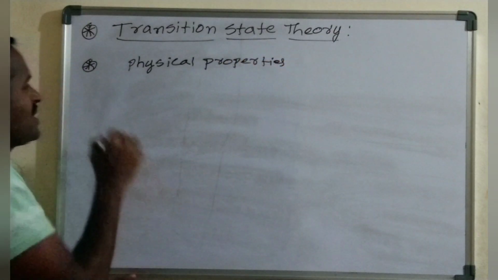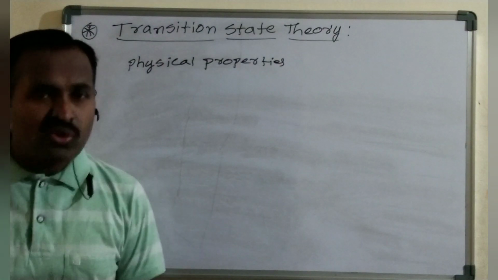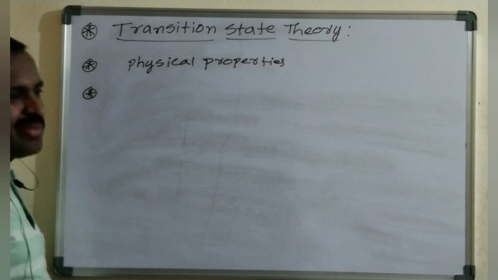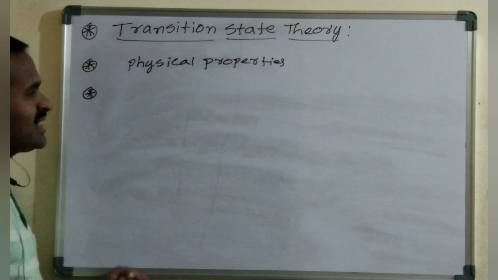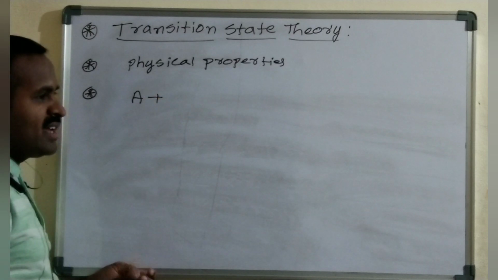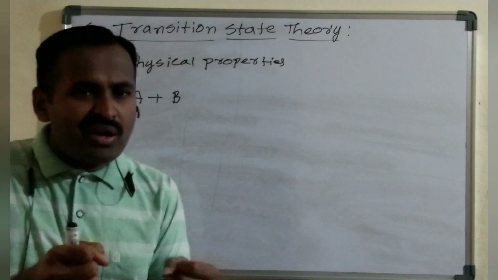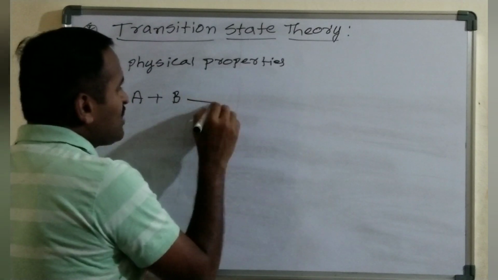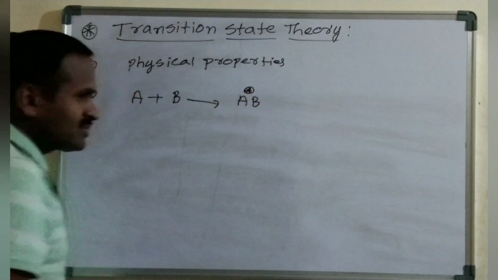Whenever high energy reactant molecules collide with each other, they form a highly unstable cluster type of molecule. This highly unstable cluster molecule is called an activated complex. Suppose A is a high energy molecule and B is another high energy molecule. Whenever A and B collide, they form a highly unstable cluster molecule, which I am writing as AB star.